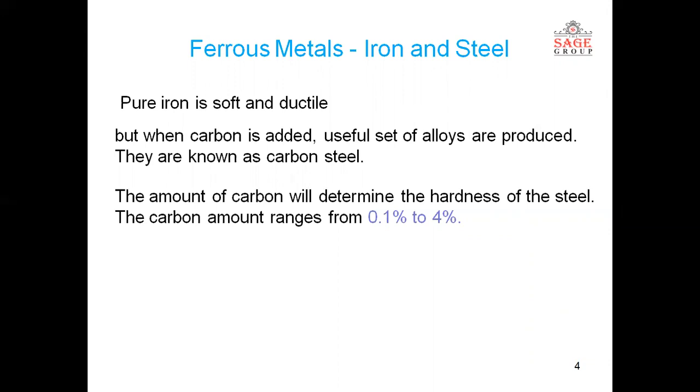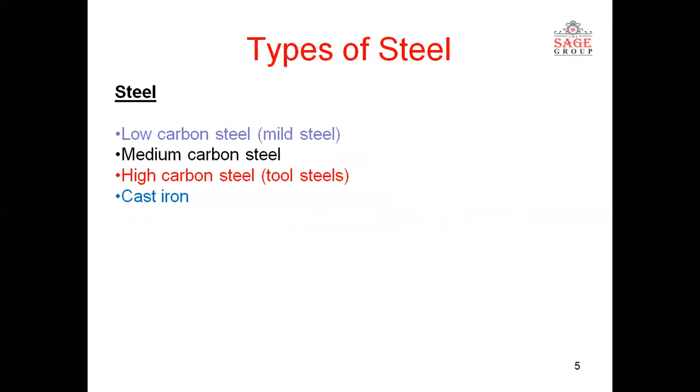It is well evident that the amount of carbon determines the hardness of the steel. More carbon, more hardness. This is the simple thumb rule we have to follow. More carbon means more hardness, but there is brittleness also. More carbon means more hardness, but more brittleness too. Generally, the carbon ranges from 0.1% to 4% in steel.